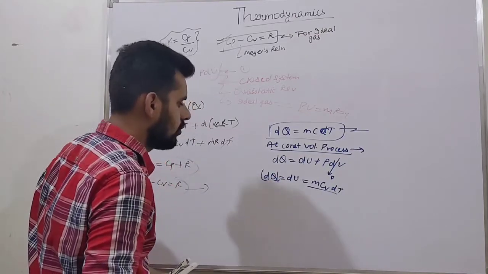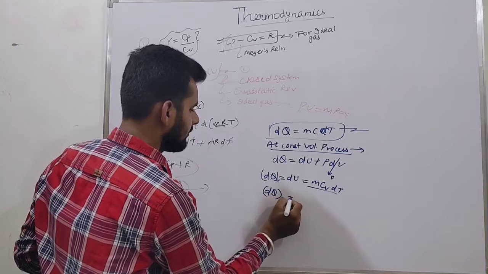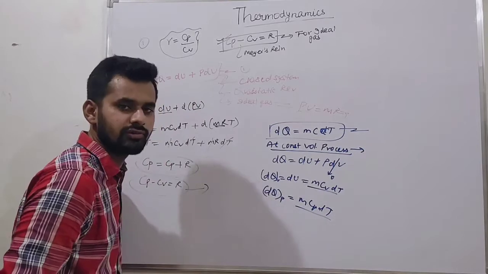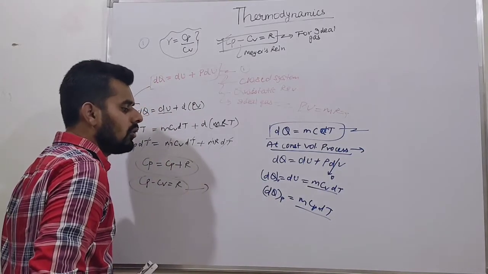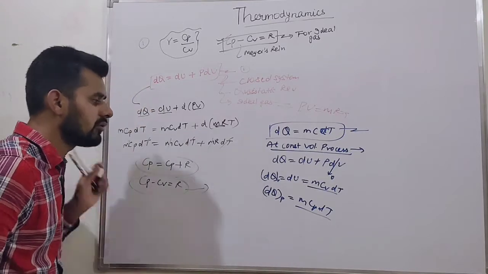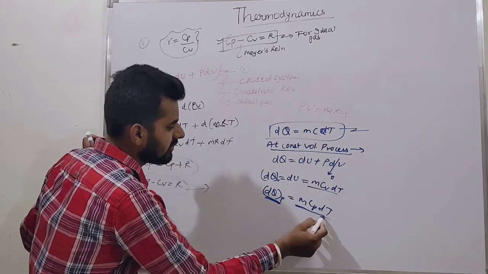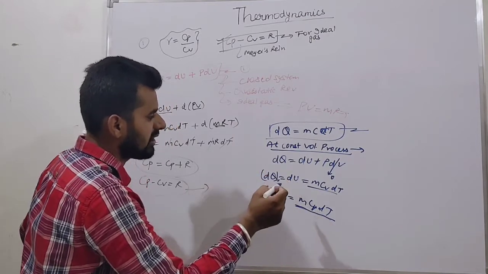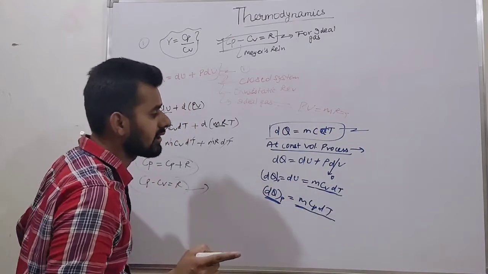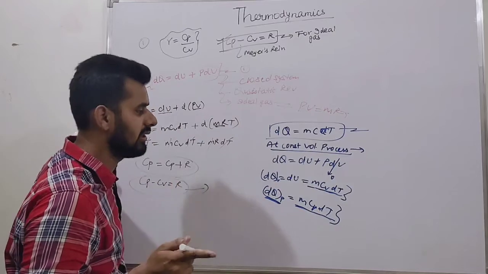Now for a constant pressure process, similarly, the relation is mCp dT. What I am basically saying is that for a constant pressure process, this relation is valid, and for a constant volume process, this relation is valid, with one condition: the gas must be ideal.